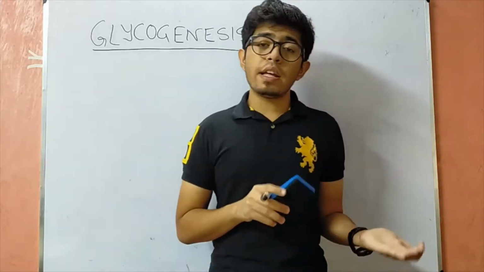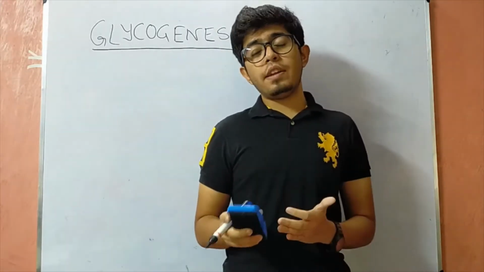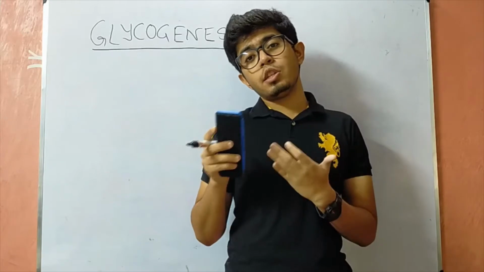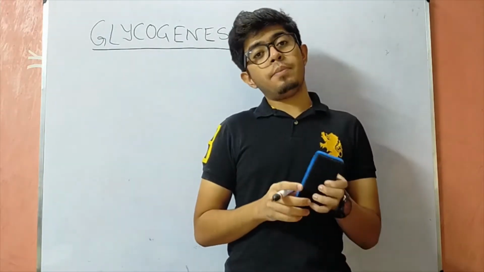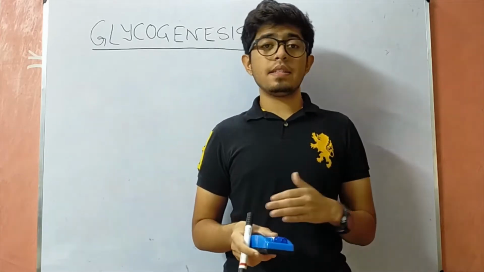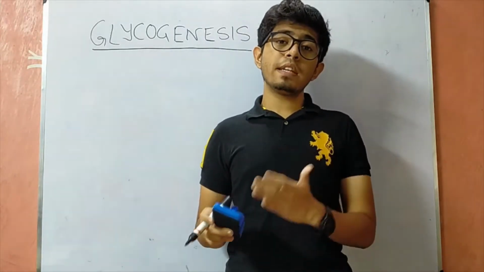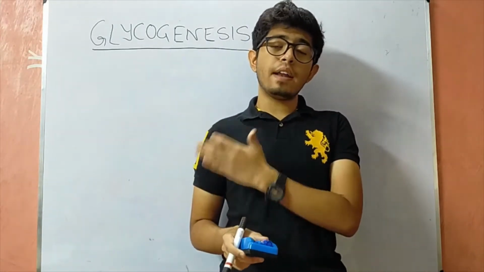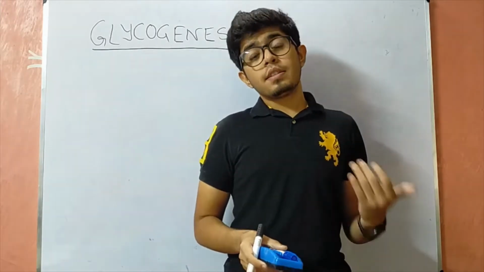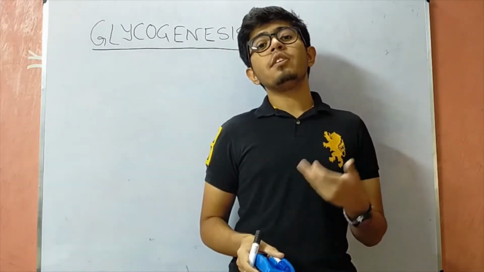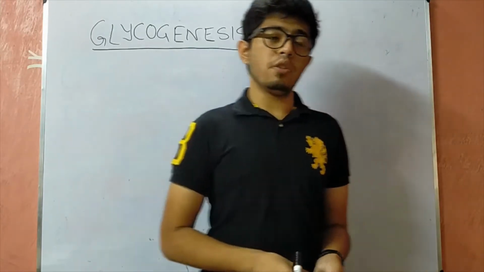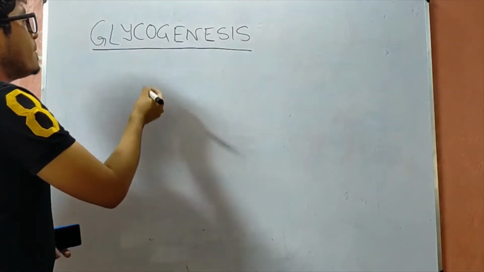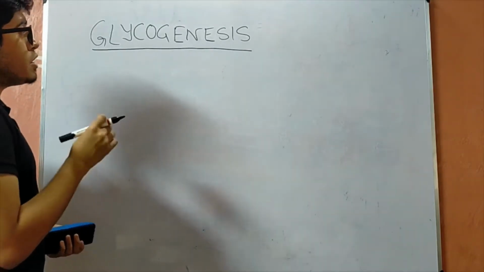And when the body has a depletion of energy, or when the ATP concentration in our body is decreased, then the body undergoes a process called glycogenolysis, where the glycogen molecule is degraded to form glucose residues and finally enters the glycolysis process, so that the energy can be restored, or the normal blood glucose level can be restored. So now, first coming to the process of glycogenesis.